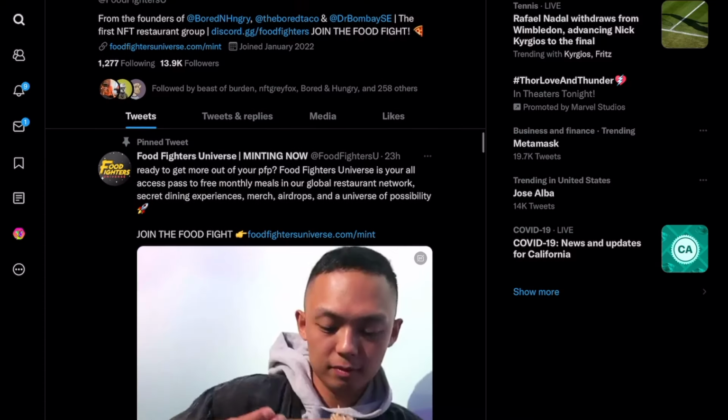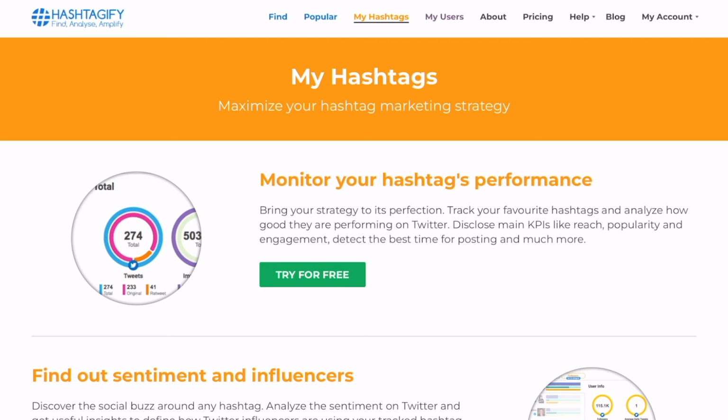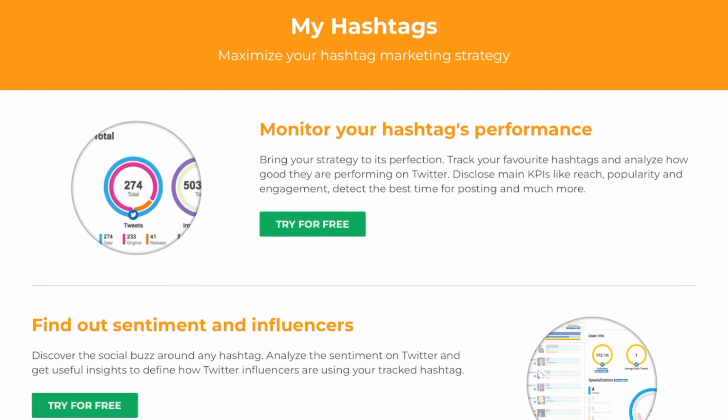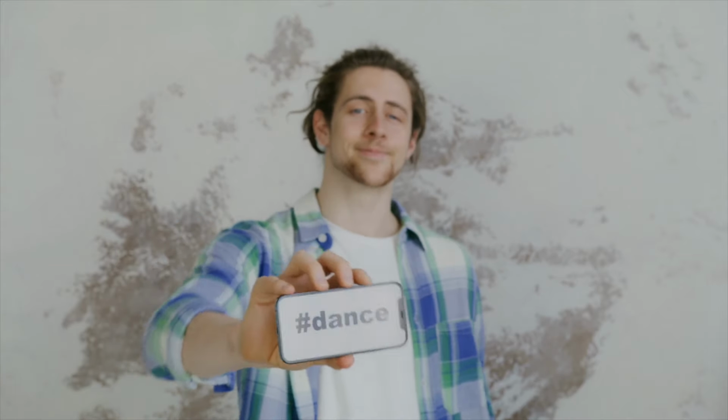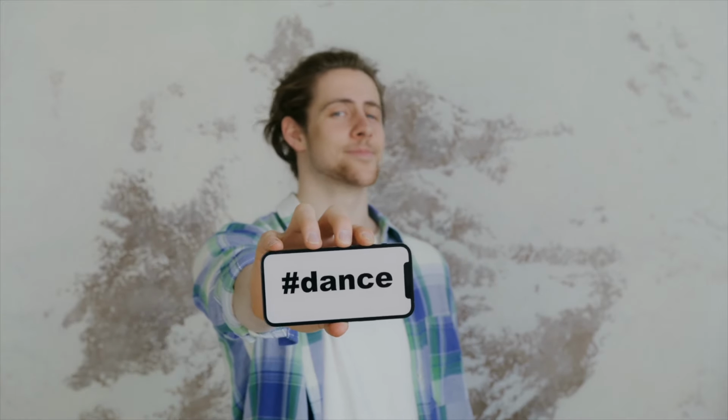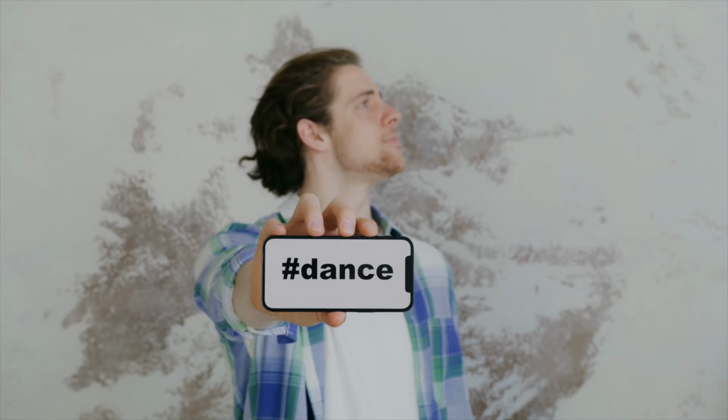Use an eye-catching image or video, and use hashtags. There is a tool that finds the best hashtags. It's called Hashtagify. Activate notifications so that you can see it right away. A hashtag is any word or phrase without spaces with a hashtag symbol. These phrases are related to your tweet.